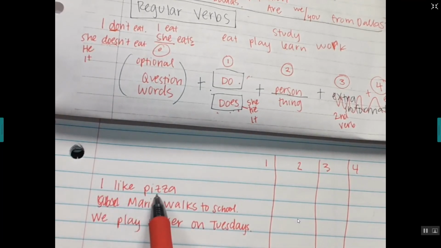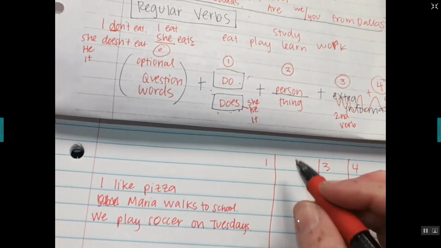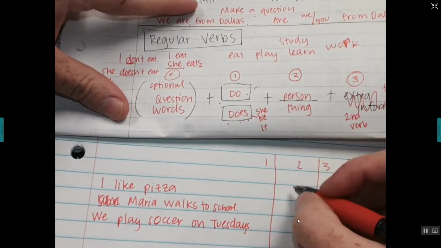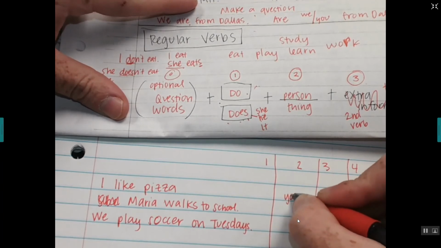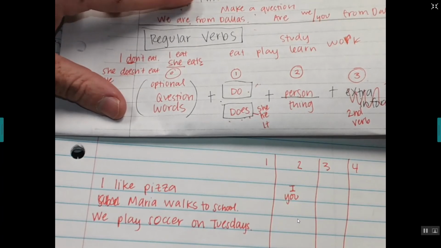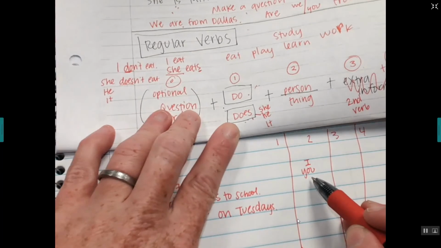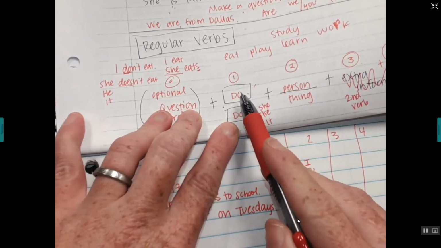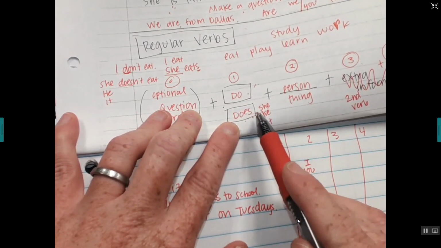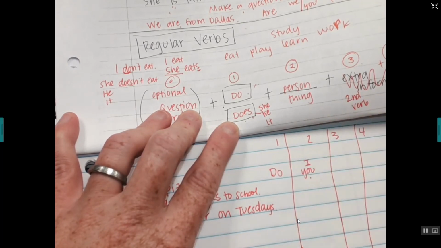So look, here's this sentence. I like pizza. Okay? So let's start with our person. Who is our person? We could say you or I. You can choose whichever one makes you comfortable, it's fine for this. So for you or I, are we going to use for number 1 do or does? Does is only he, she, or it. That's not you or I, so we're going to use do.